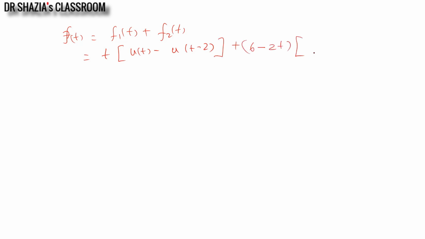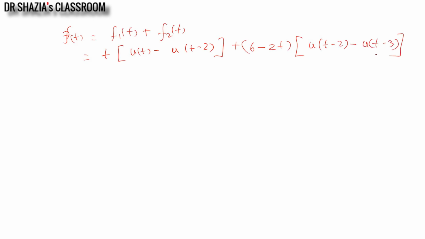And for me, x(t), f(t) is f1(t) plus f2(t), which can be written as: f1(t) is t times u(t) minus u(t minus 2), plus 6 minus 2t times u(t minus 2) minus u(t minus 3).